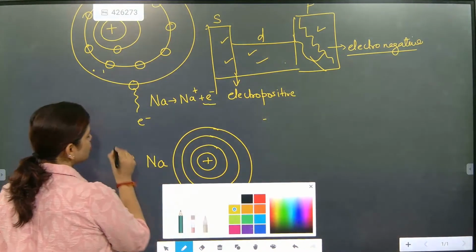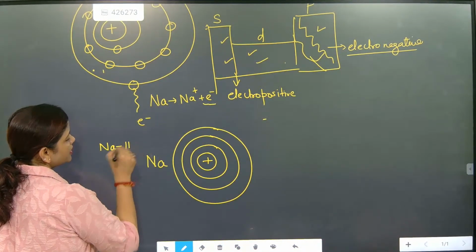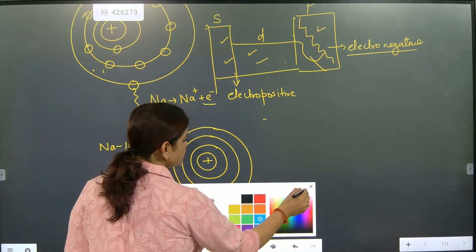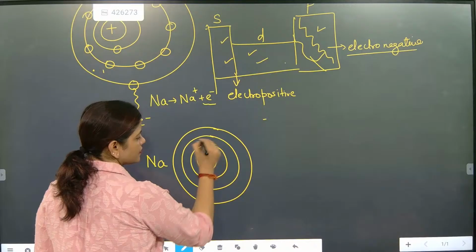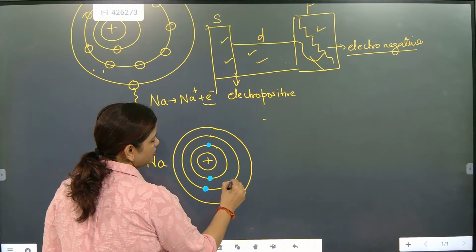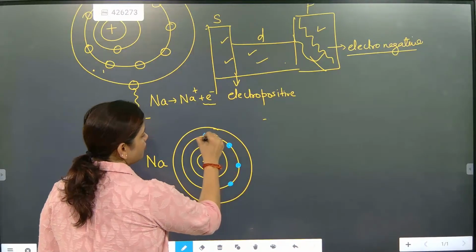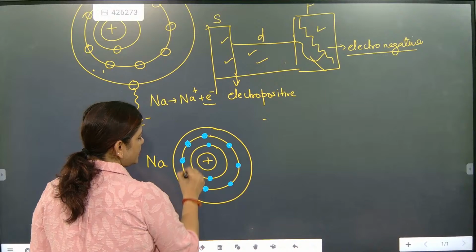Sodium's atomic number is 11. In the first orbit, sodium has 2 electrons. In the second orbit, sodium has 8 electrons.